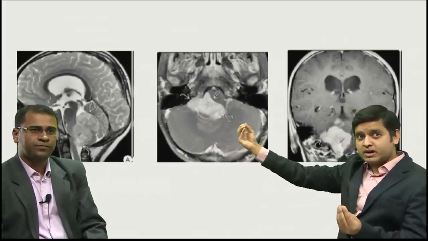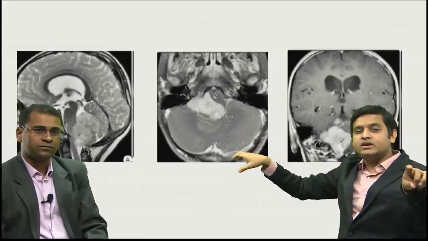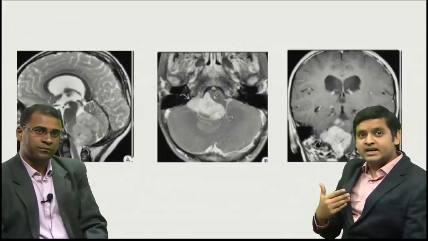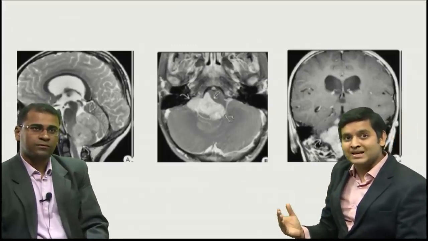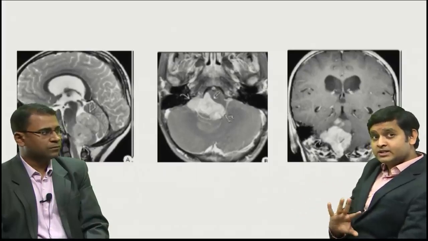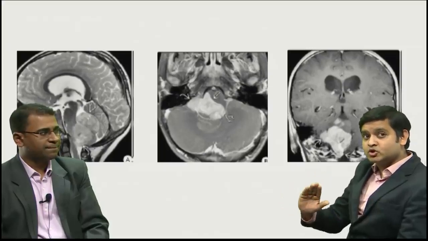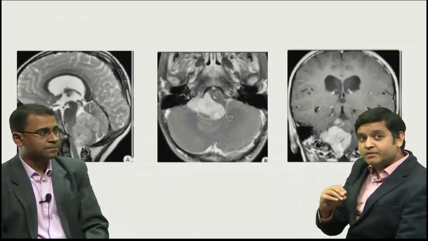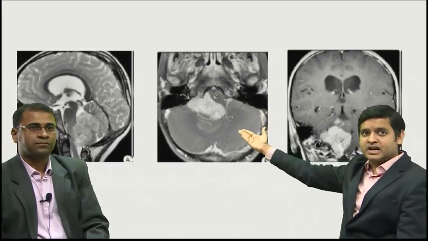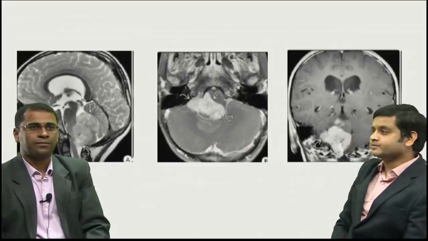So if you see a tumor which is originating from the lining of the fourth ventricle and extending along the recesses of Luschka, the first thing that should come to my mind is an ependymoma. That's a classical MRI appearance of an ependymoma. The other differential is a medulloblastoma, which is also seen nearly like that. But please remember, a medulloblastoma will be originating from the cerebellar vermis. So that will not be in this location, that will be slightly posterior, within the cerebellar hemisphere.